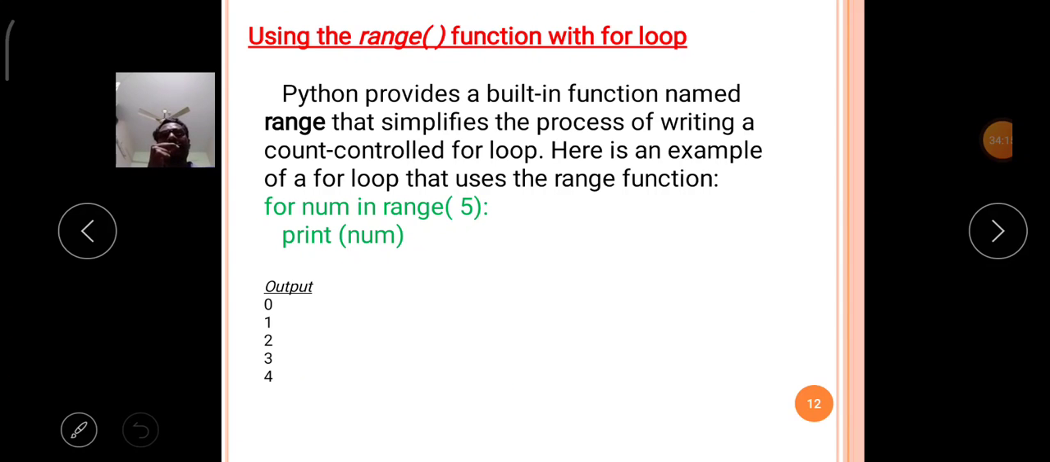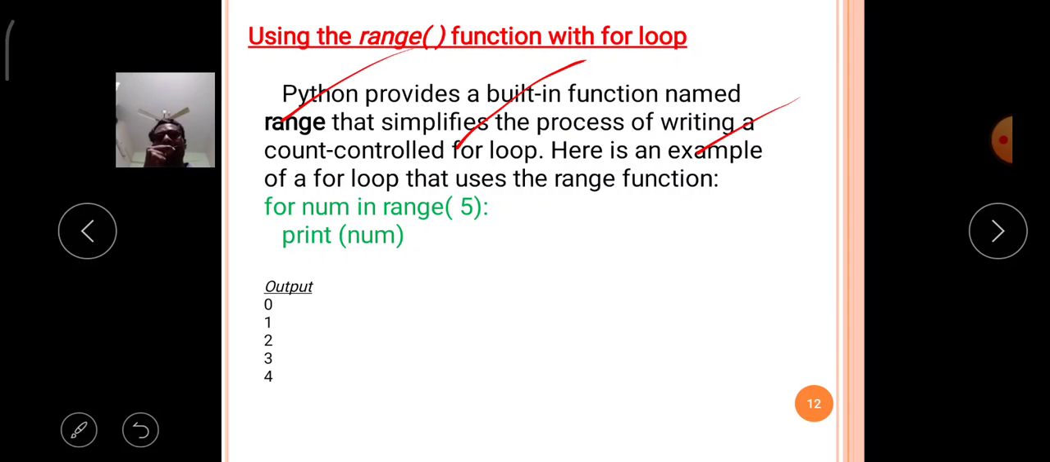Python provides a built-in function named range. Built-in functions are designed by the Python software itself, as we already know. It simplifies the process of writing a count controlled for loop. Here is an example of a loop that uses the range function. Observe carefully.